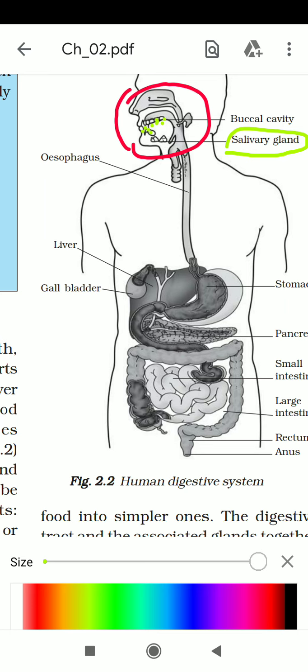This digestive juice helps break down carbohydrate food. That means digestion of carbohydrate food starts from our mouth.